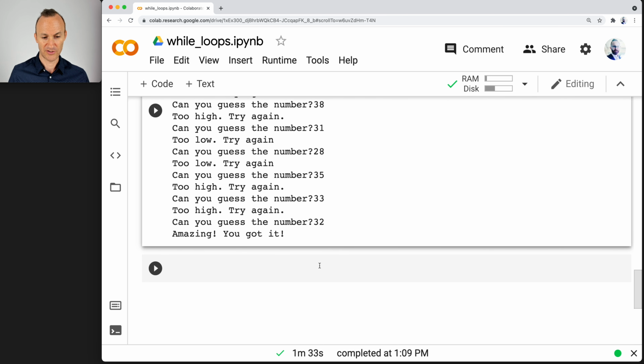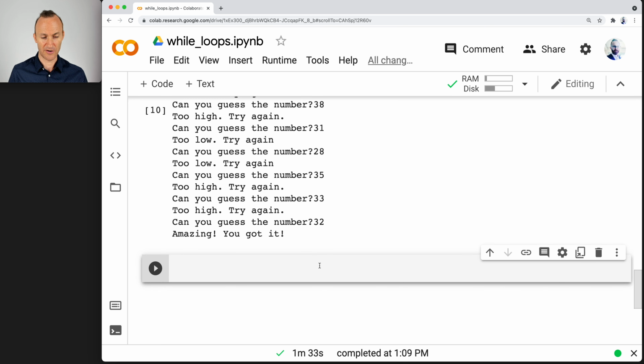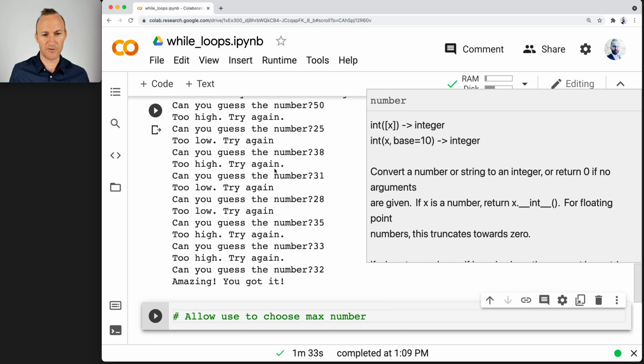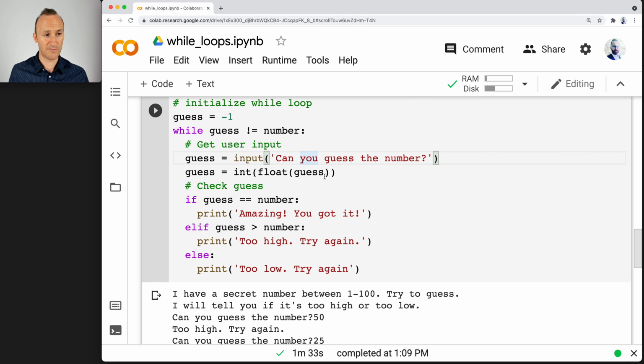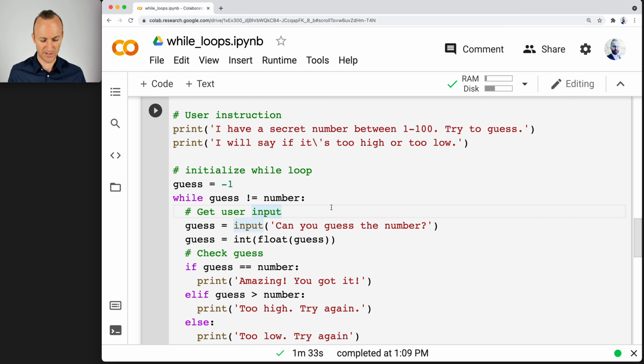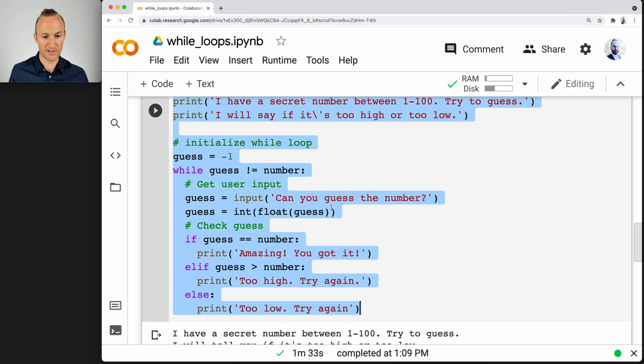So there are little variations we can do, just to show you quickly. Allow the user to choose, I don't know, a max number. You could make it shorter or higher. And how would you do that? Well, here's the game. We could put all this into a function. So if I just copy this